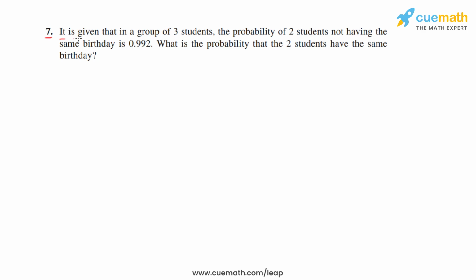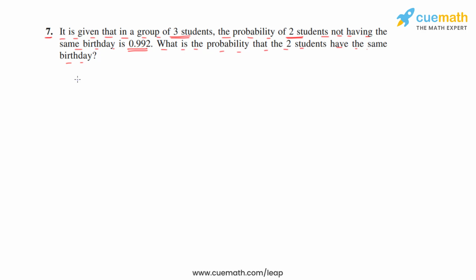Seventh question. It is given that in a group of 3 students, the probability of 2 students not having the same birthday is 0.992. What is the probability that the 2 students have the same birthday? That is, out of 3 students, the probability of 2 students having the same birthday is 0.992. What is the probability they do not have the same birthday? 2 students do not have the same birthday.